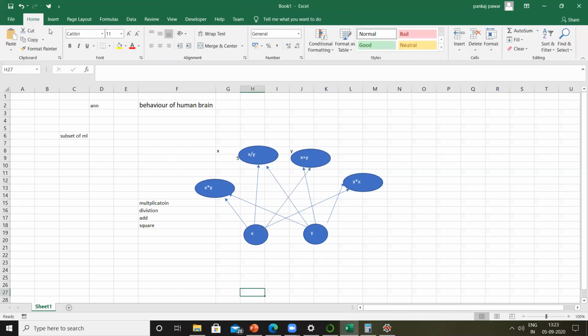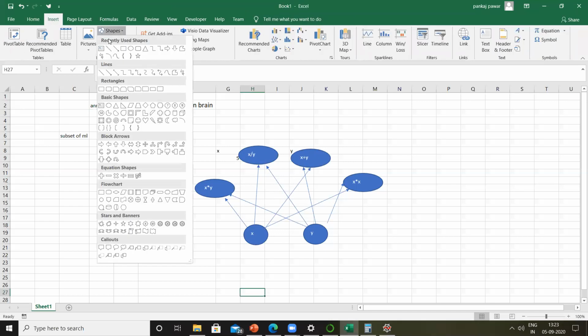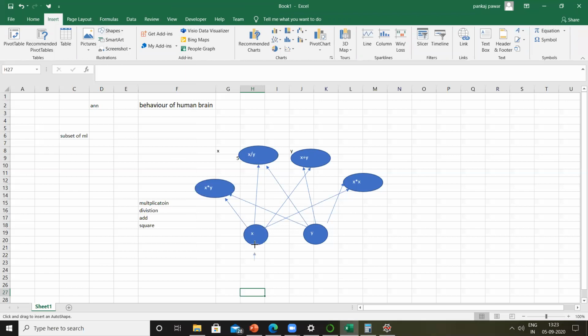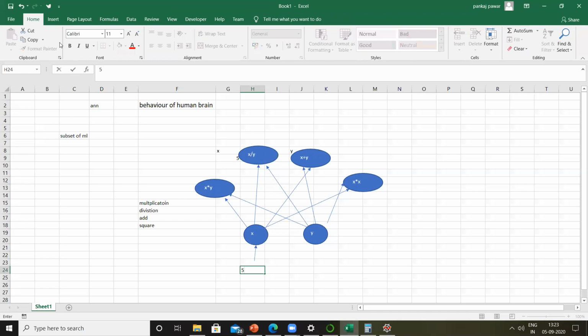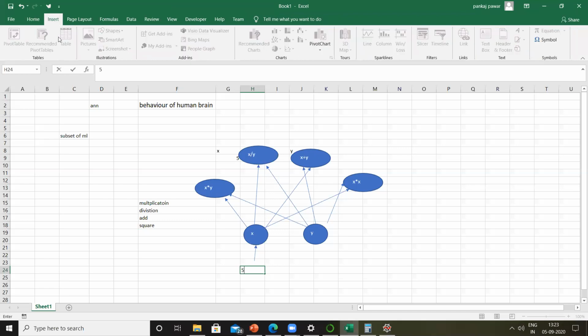And we are now giving input X as 5 and Y as 7.